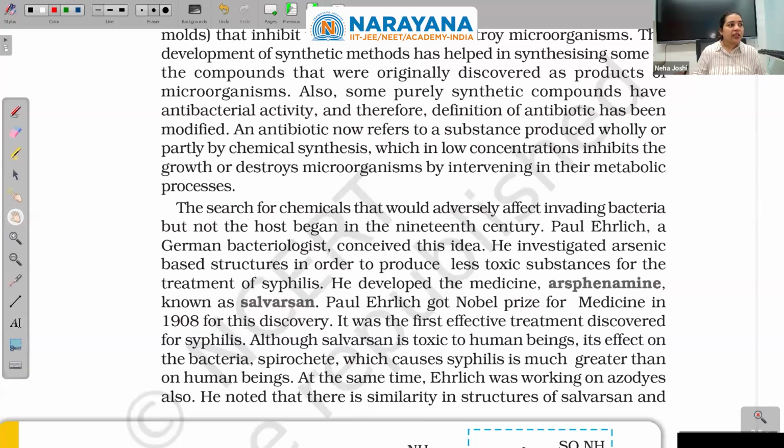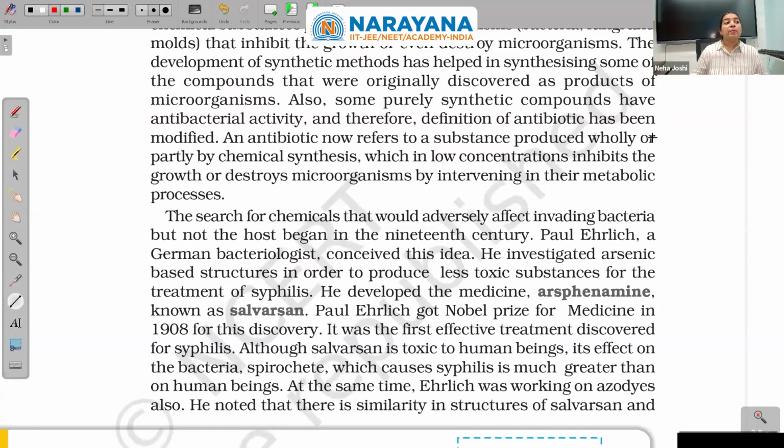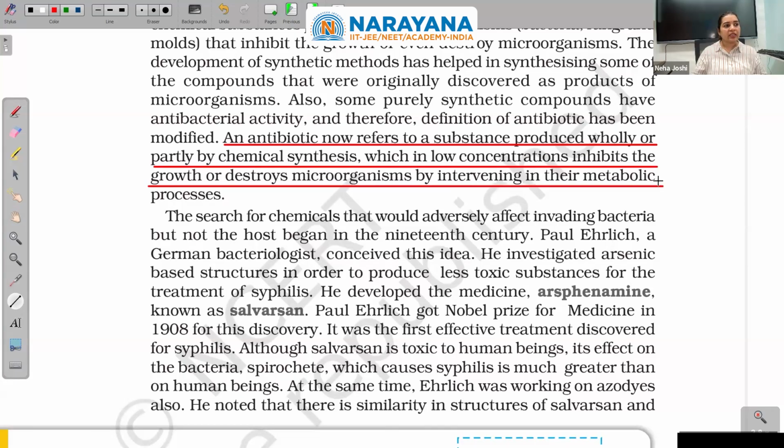An antibiotic now refers to a substance produced wholly or partly by chemical synthesis, which in low concentration inhibits the growth or destroys microorganisms by intervening in their metabolic processes. Let us read again.